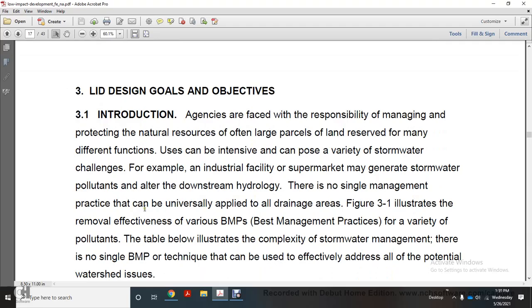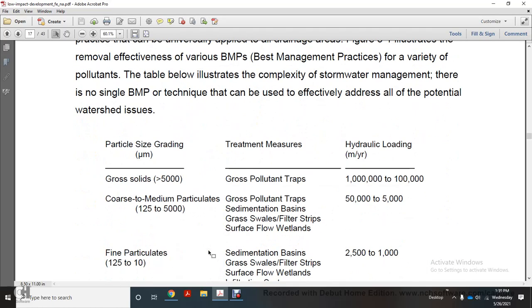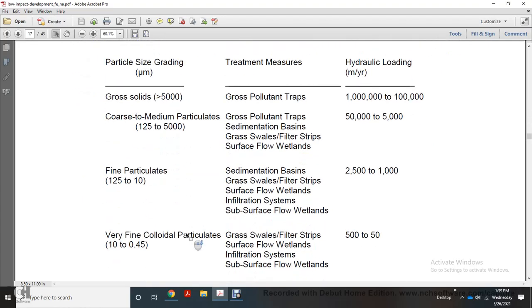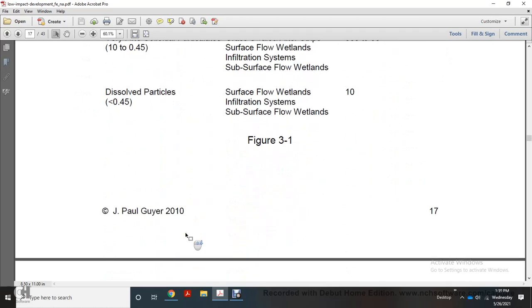No single management practice can be universally applied to all drainage areas. Figure 3.1 illustrates the removal effectiveness of the best management practices for a variety of pollutants. The table below illustrates the complexity of stormwater management. There are no single best management practice techniques that can be used effectively to address all of the potential watershed issues. It shows particle size grading, treatment, measurement, plant hydrologic cleaning, gross solids. Less than 5,000, coarse to medium, 125 to 5,000, fine particles, very fine colloidal particles, dissolved particles.